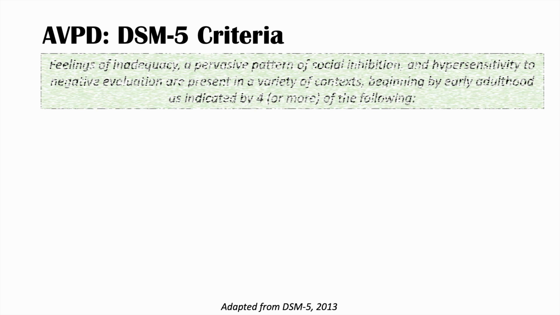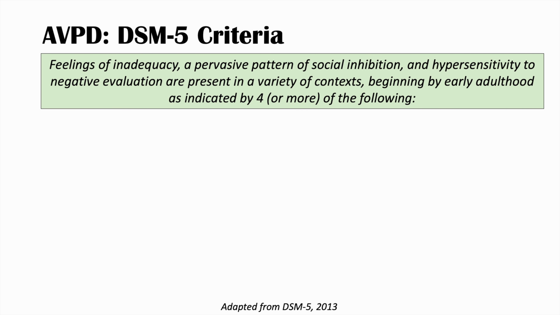So what are the symptoms of avoidant personality disorder and how do we diagnose it? Well, we actually look at the DSM-5 criteria. So the following is adapted from DSM-5. So patients with avoidant personality disorder have feelings of inadequacy, a pervasive pattern of social inhibition, and are hypersensitive to a negative evaluation. And these are present in a variety of contexts, beginning by early adulthood, as indicated by 4 or more of the following.